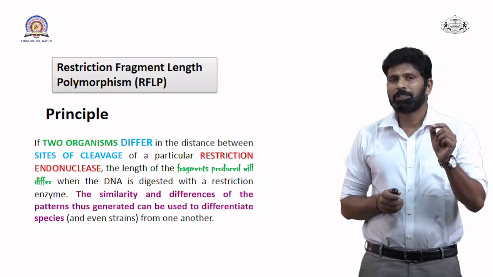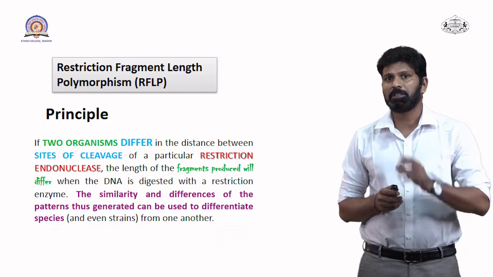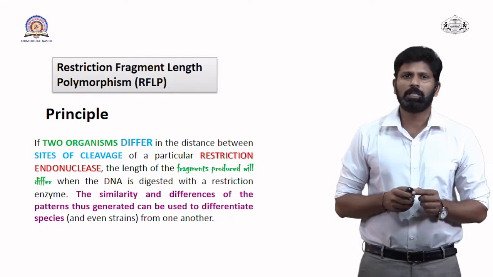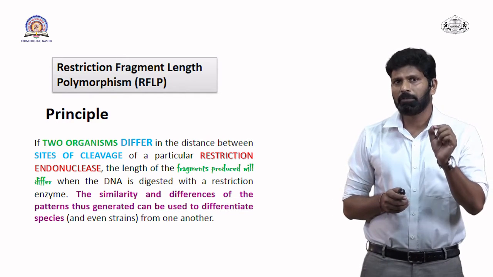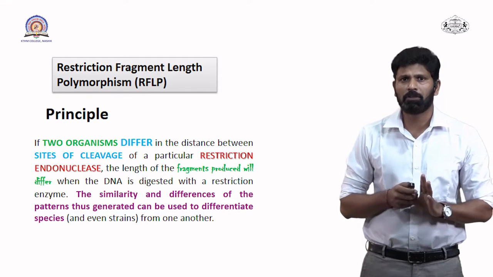We know the restriction enzymes. Restriction enzymes are nothing but the scissors in molecular biology, and each and every restriction enzyme has a particular restriction site. So we know that every restriction enzyme cuts a particular DNA at a particular site.